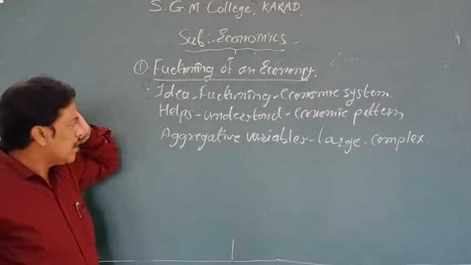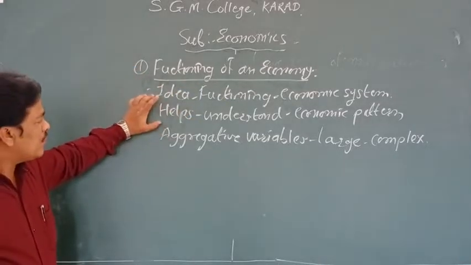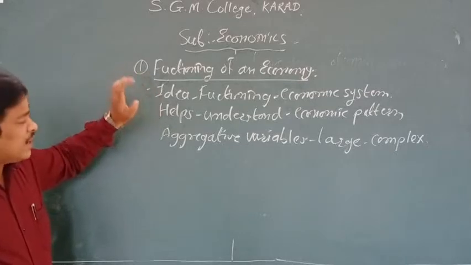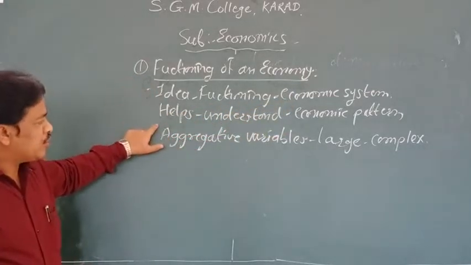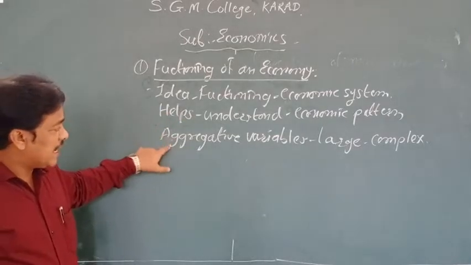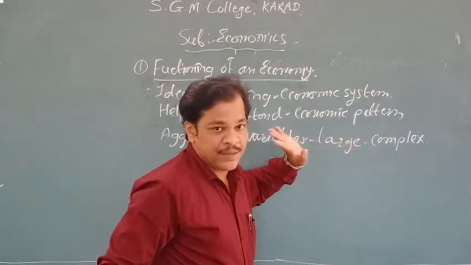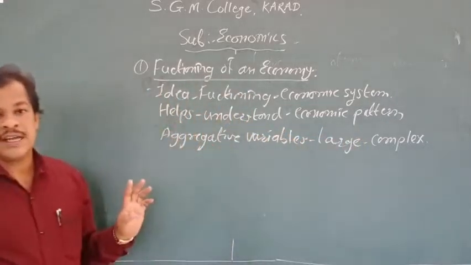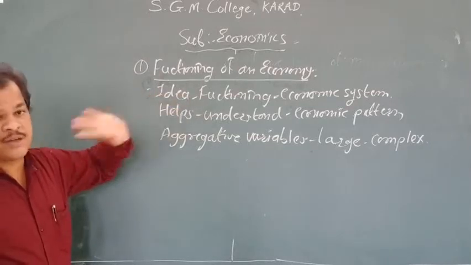Functioning of an economy. For example, macroeconomics gives an idea what kind of functioning is there for the economic system, and it also helps to understand the economic pattern of large aggregative variables which are numerous and very complex in the economic system.